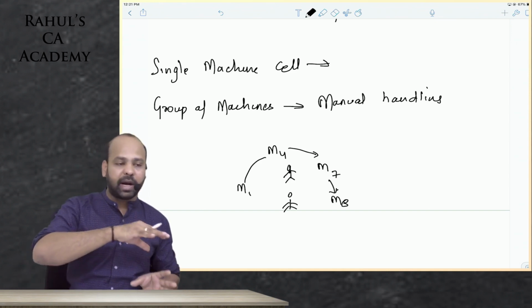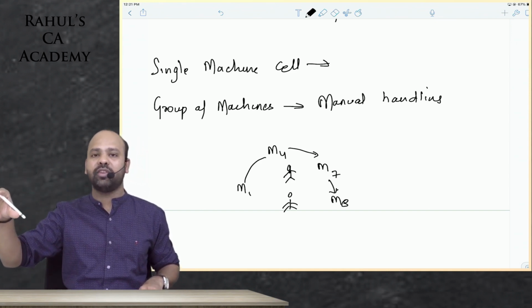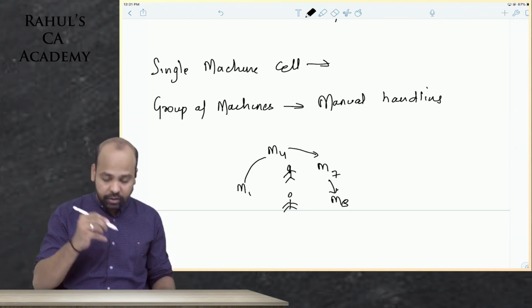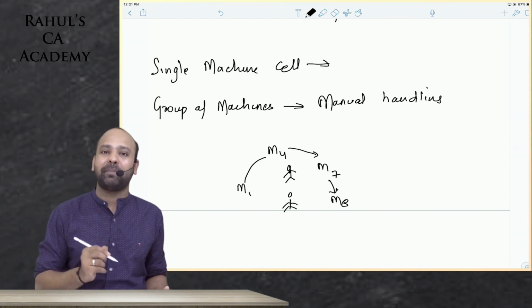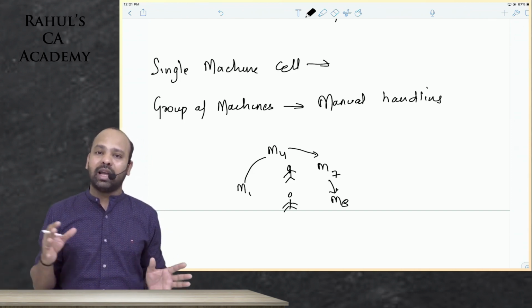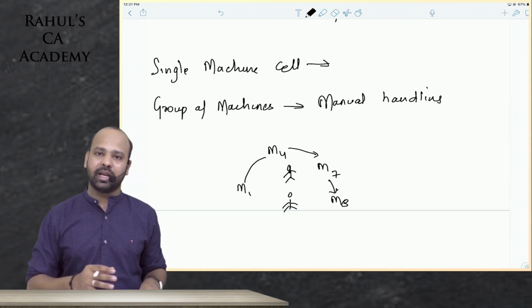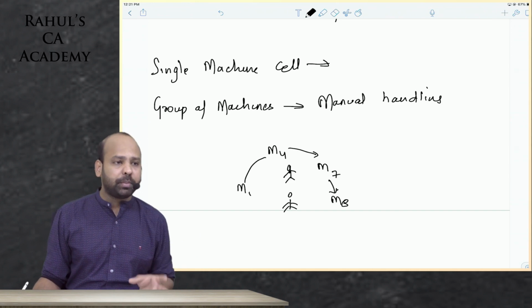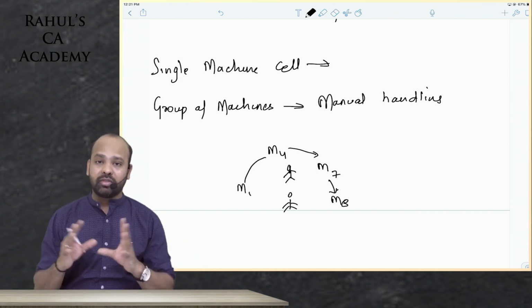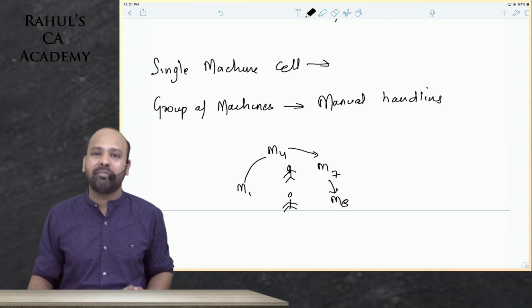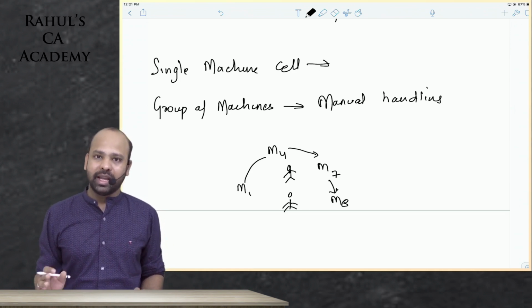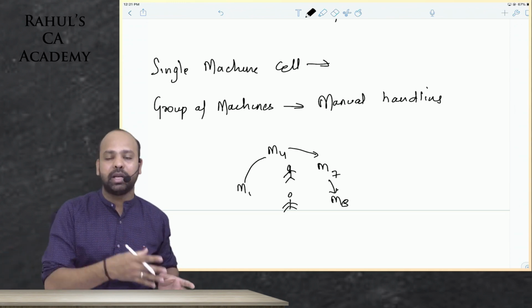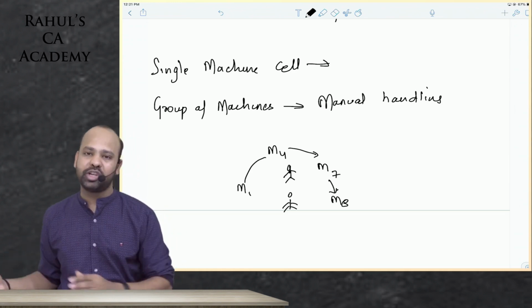The part will pass through machine 1. Right next to machine 1 we have machine 4. Right next to machine 4 there is machine 7, then machine 8. If I place them in a U-shape, people will not keep running here and there. One person will be able to handle all the 4 machines, or there might be 2 people handling all the 4 machines. So in this way, I am minimizing the movement of inventory and the movement of people. Yes or no, guys? But from one machine to the other machine, there is manual handling. People are still transporting material from one machine to the other machine.